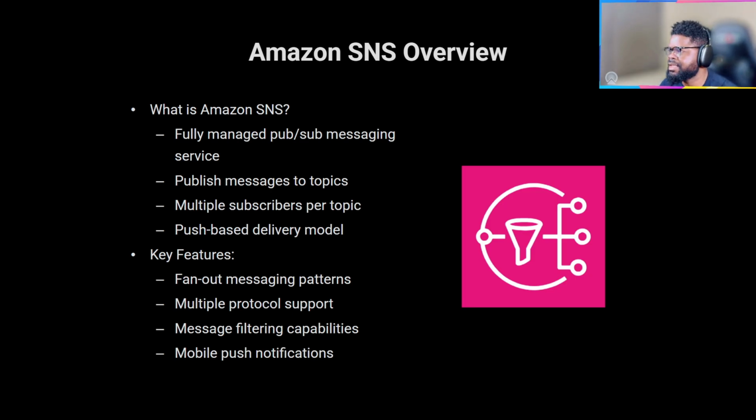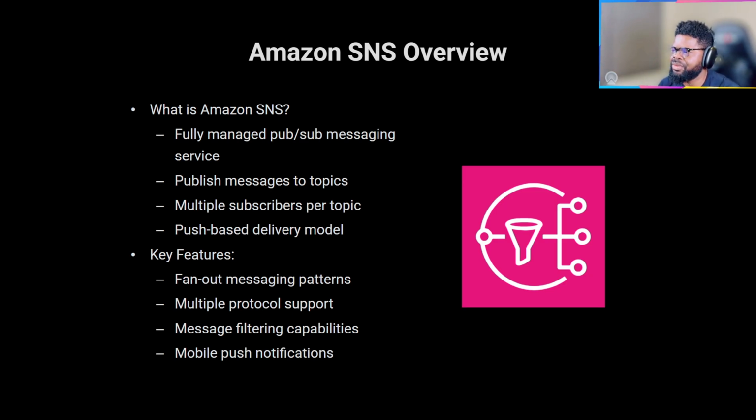And we're going to see a practical example, right? Key features: you can do fan-out messaging patterns. What it means is that one SNS is getting it and fanning it out to other places, and there are many applications. There are many more advanced use cases where that becomes very important, right? Multiple protocol support. What it means is that you can subscribe an email, you can subscribe a Lambda function and all that, right? You can also do message filtering, although we'll not do that.